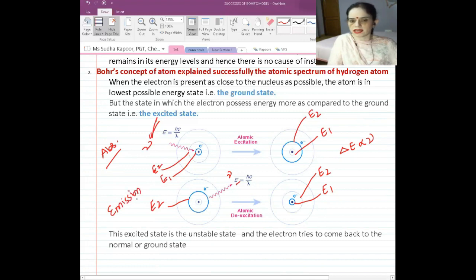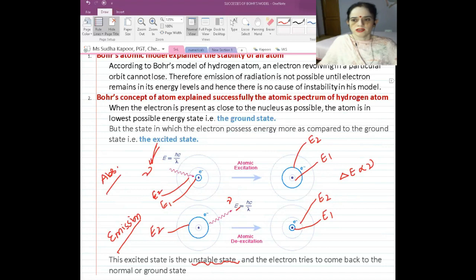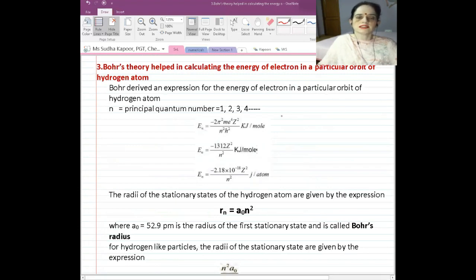In the first diagram we can see the electron getting excited, but in the second diagram it is very well seen that the electron is getting de-excited. Now this excited state is an unstable state, and the electron tries to come back to the normal or ground state. This is also a very important postulate given by Bohr and is considered a success of the Bohr model. Some other important concepts related to the Bohr model: it gives various formulas for energy, momentum, radii and velocity, which are considered its successes.